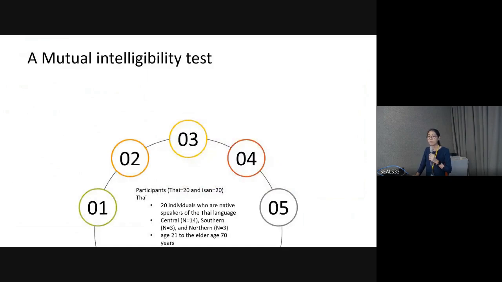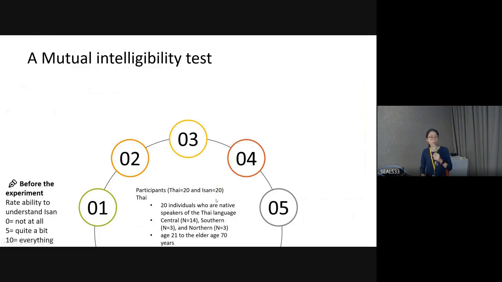After we get the narrative, we test with 20 Thai and 20 Isan speakers. We test the Isan language only, because we all know that Isan speakers can speak Thai. All Thai people can speak Thai, so we don't test Thai. We test only the Isan variety. We call it the Isan variety first. And then we test with 20 speakers of Thai monolingual and 20 Isan.